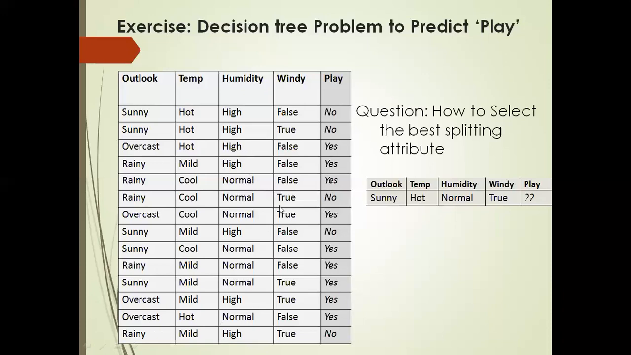Here we have the table. For this particular criteria, we are supposed to check whether the same instance exists in the previous table. So sunny, hot, normal, true. Sunny, hot, humidity normal, it is not there. Next, overcast, rainy, overcast, sunny. Sunny, mild, which is not there. Sunny, cool, which is not there. Sunny, mild, which is not there. So this particular instance does not exist in the previous table, the past data.